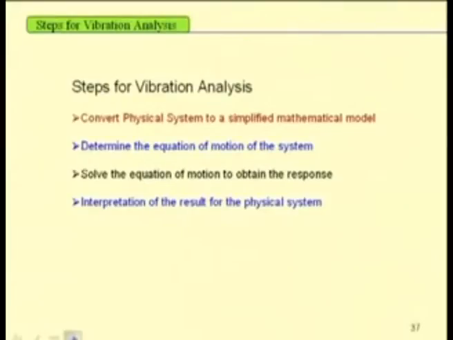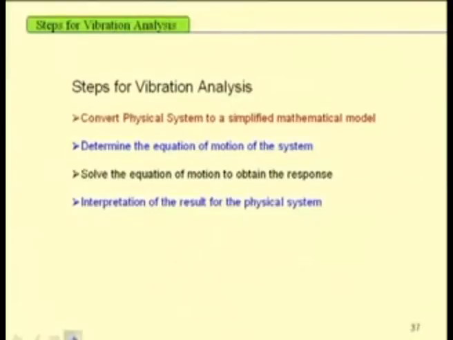In these equivalent systems one may find the equivalent mass, equivalent damping and equivalent stiffness of the system. After making a simplified model, one has to determine the equation of motion, and after getting it, one has to solve the equation of motion to obtain the response, and this response can be studied for stability and bifurcation analysis. After getting those responses and their stability, one has to interpret these results in terms of the physical system.